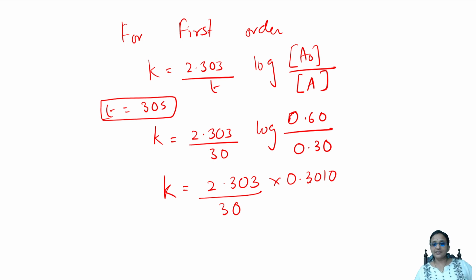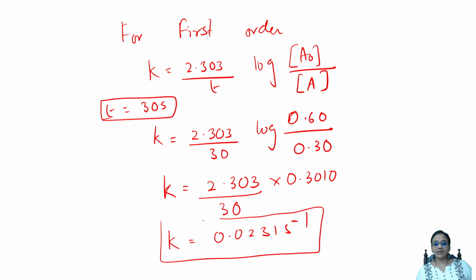Correct, students? Yes, 3 ones are 3, 3 twos are 6, you take log 2 and you get 0.3010. So now further simplify, I'll be getting an answer of so much, which is the rate constant value.